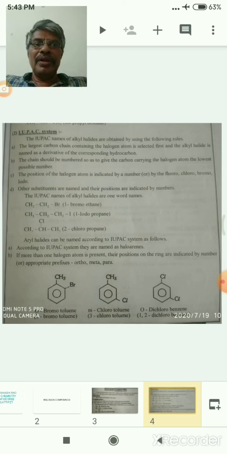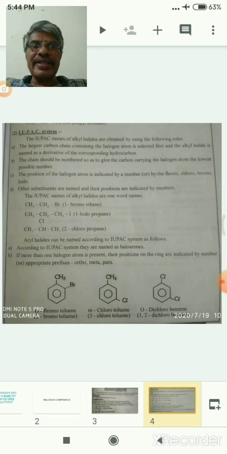CH3CH2Br, the IUPAC name of this compound is 1-bromoethane. Here there are two carbons, and one of the carbons is bonded with bromine, that is 1-bromoethane. CH3CH2CH2I is 1-iodopropane. There are three carbons, and one of the carbons is bonded with iodine.